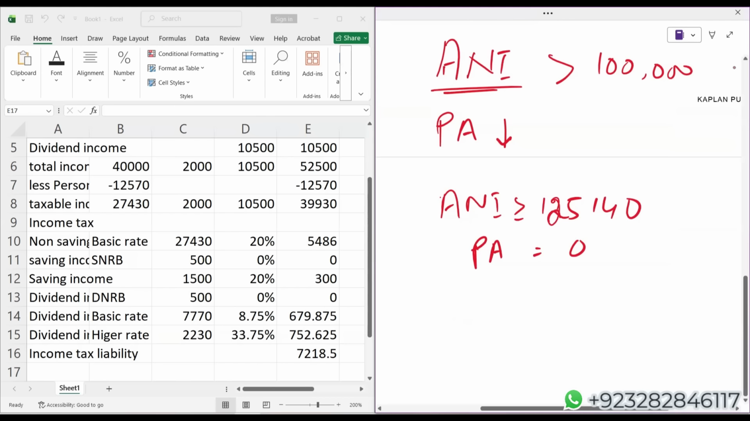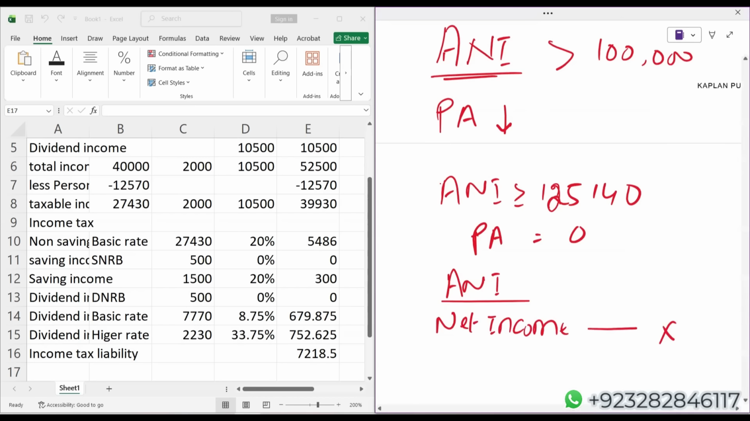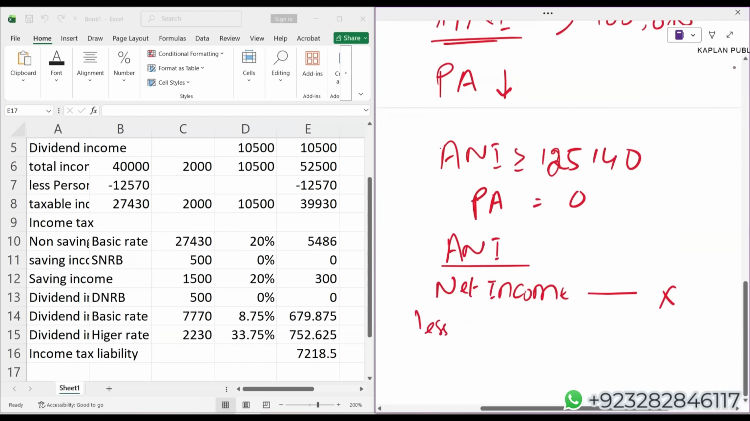First of all, the format of ANI, adjusted net income, students. You will take net income. Net income is the total of all different sources of income. From this, we will deduct gross personal pension contribution. You will get ANI. In the taxation paper, we also deduct gross gifted donation, but deducting the gross gifted donation while calculating ANI is not examinable in ATX. That is why I did not write gross gifted donation here.